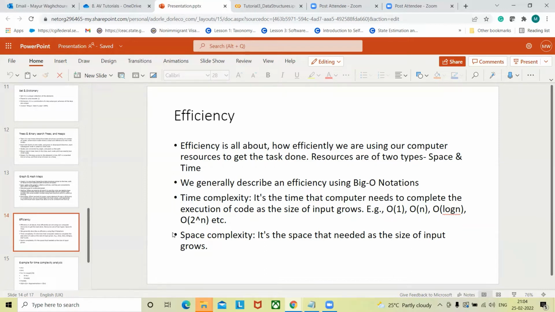And then there is space complexity. Space complexity is again about how efficiently you are using space, okay. So if you are trying to execute a particular code, and to get that task done you are copying a variable from one memory location to another, and unnecessarily using that memory space, then just to keep a check on that, we do space complexity studies as well, okay.